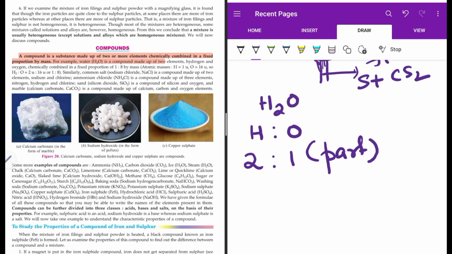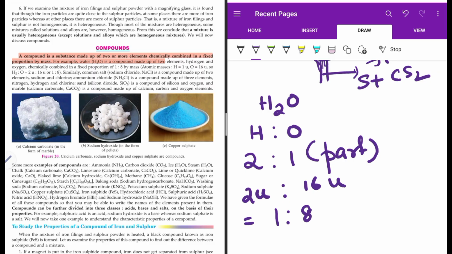Okay, so the atomic mass of hydrogen is 1 U. So we can say, as per atomic mass, 2U of hydrogen combines with atomic mass of oxygen 16U, which is coming out to be a simple ratio 1:8, simple whole number ratio. So it is combining in fixed ratio by mass.